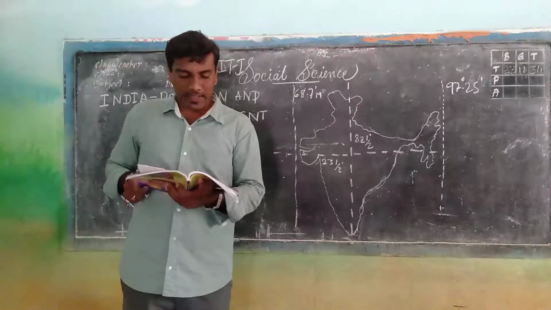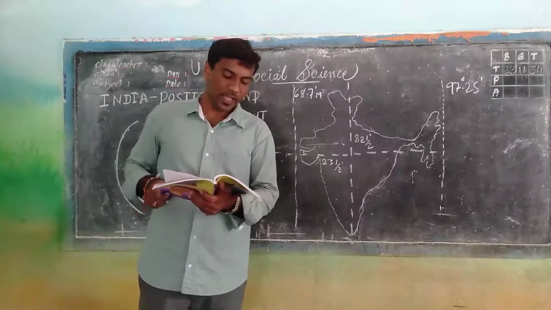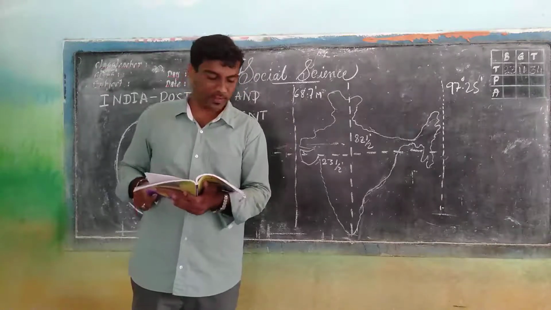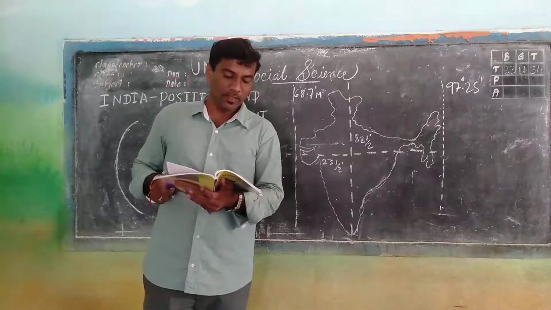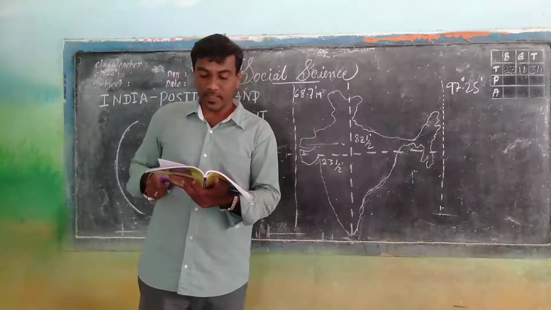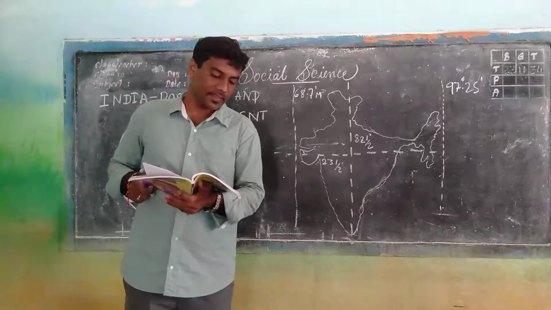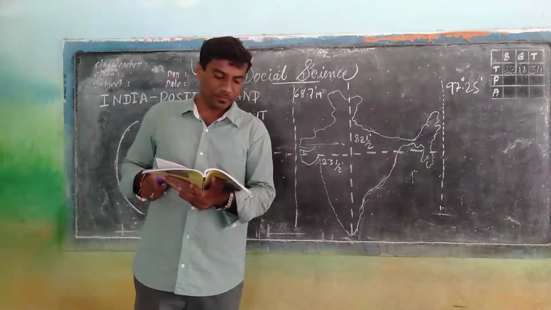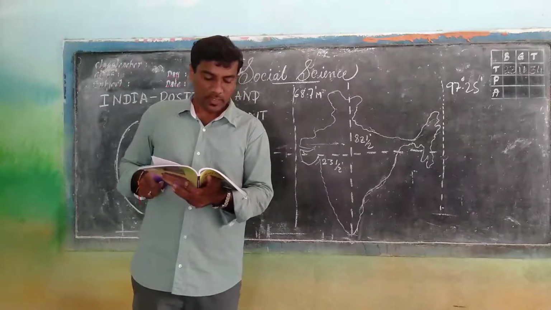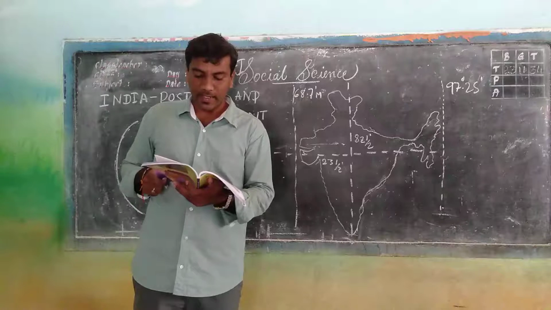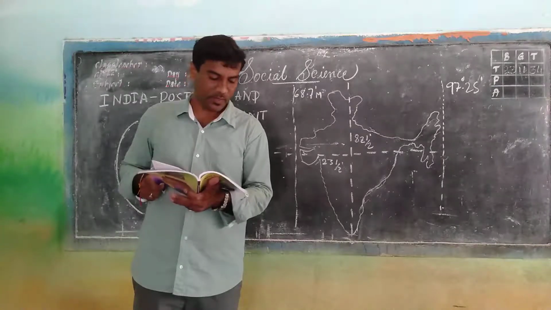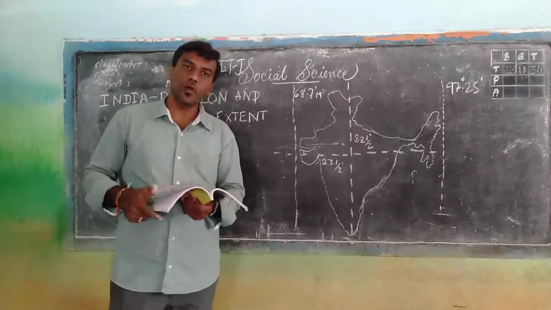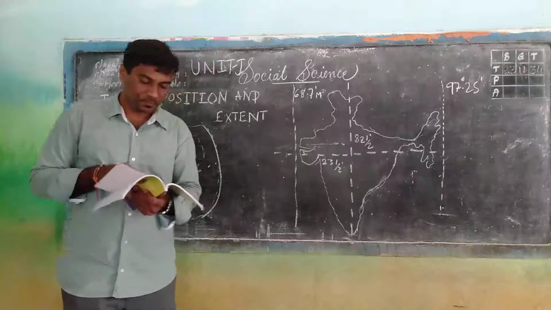The Andaman and Nicobar Islands extend further southwards and add to India's latitudinal extent. Indira Point, the southernmost point, is located in Nicobar Island at 6 degrees 45 minutes north latitude. The northern tip of India is Indira Col in Jammu and Kashmir. Let's go through it line by line.